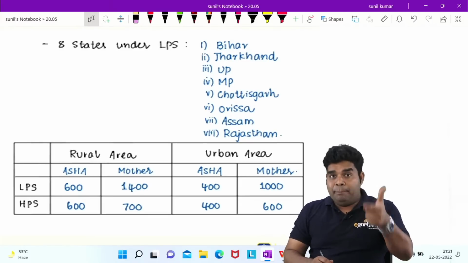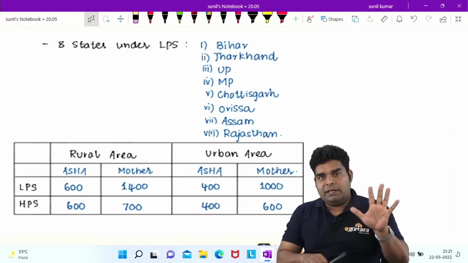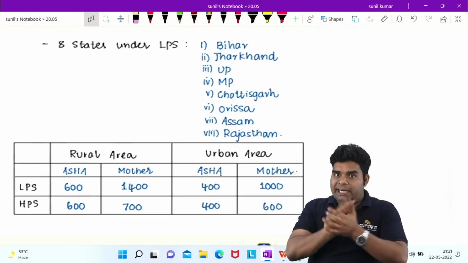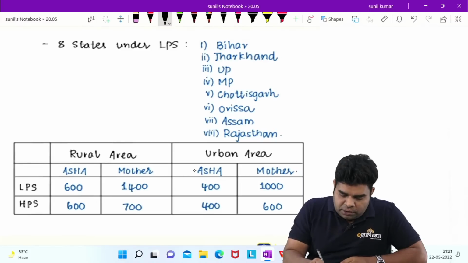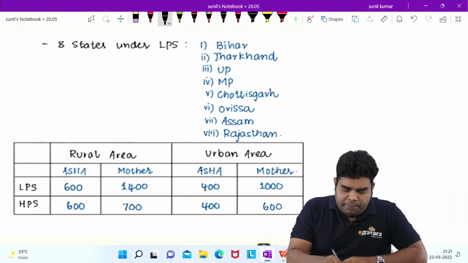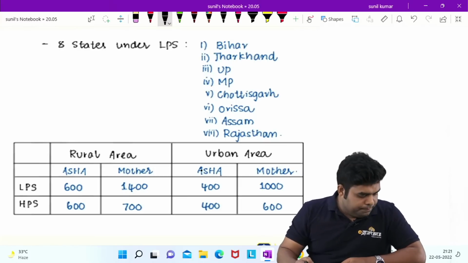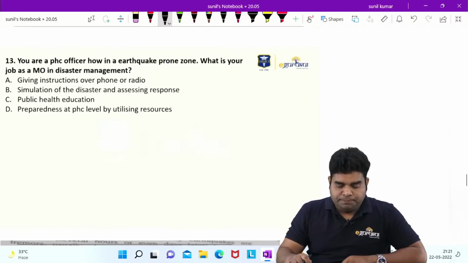Then is MP and brother of MP, Chhattisgarh. Then we have UP, 5 are there. Then we have Assam, Odisha and Rajasthan. Total 8 states are there. For all these 8 states, this is the money which is given in rural area, and this is the money in urban area. Okay. So I hope you can get it correct.